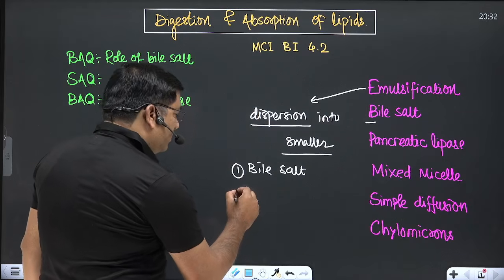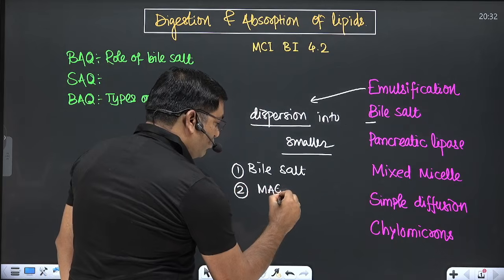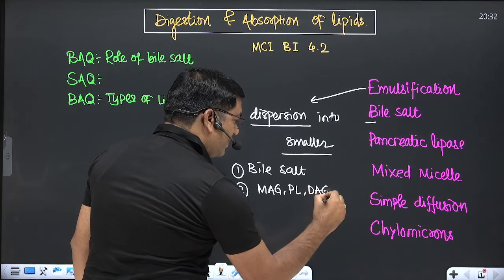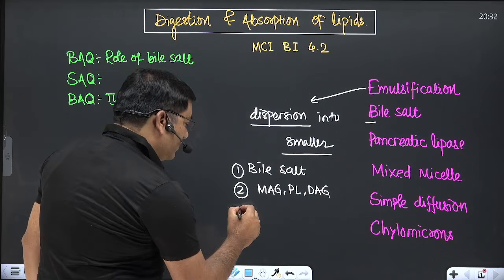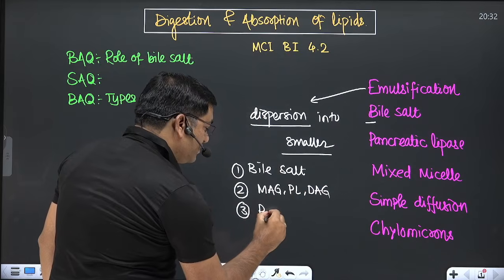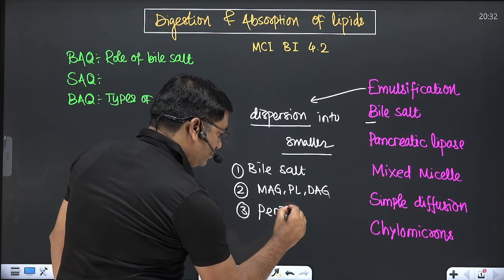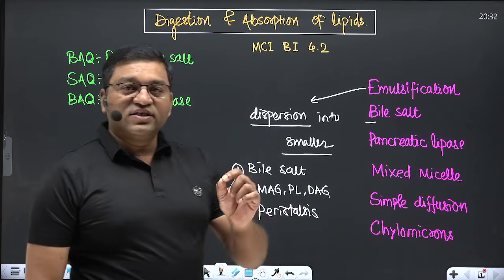Second, amphipathic lipids, mainly the monoacyl glycerol, phospholipid, diacyl glycerol, these are required. They act as a surfactant. And the third thing is the peristaltic mixing. Peristalsis is important, mechanical mixing in the intestine.